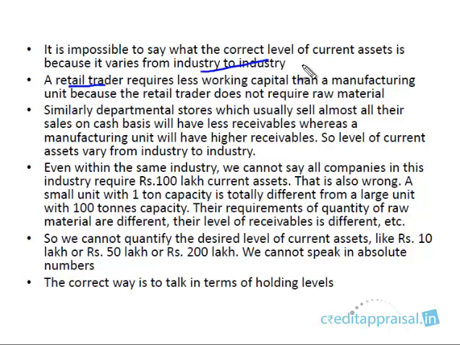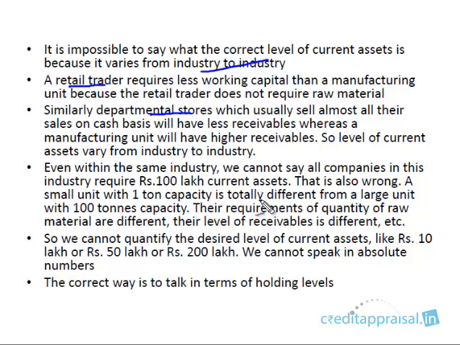It varies from industry to industry, right? For example, a retail trader will require less working capital because he doesn't require raw material. Similarly, departmental stores like Spencer's sell mostly on a cash basis, with very little receivables. Okay, so they'll require lower receivables, whereas a manufacturing company might have a higher investment in current assets. So it will vary from industry to industry. Even within an industry, not all companies require the same level of current assets.